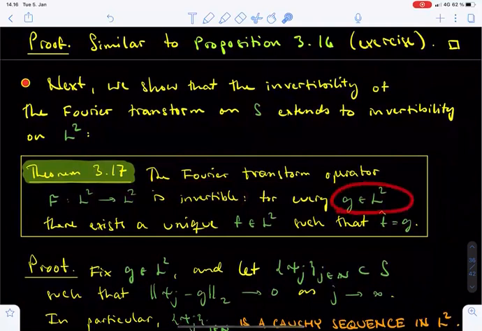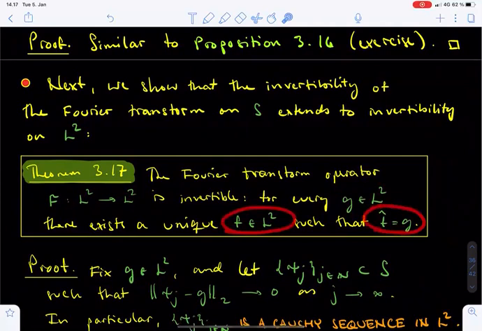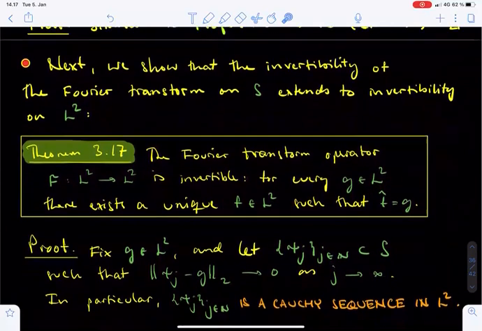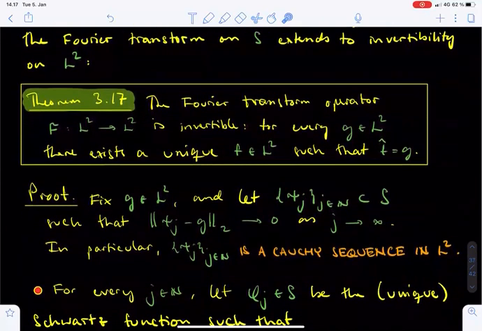If g is an L2 function, then there exists an L2 function f such that the L2 Fourier transform of f equals g. Naturally, this equation between hat f and g now means that hat f and g agree as elements of L2, that is, Lebesgue almost everywhere.